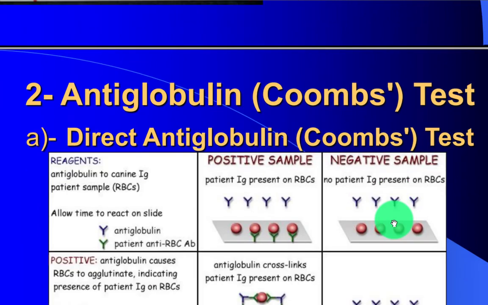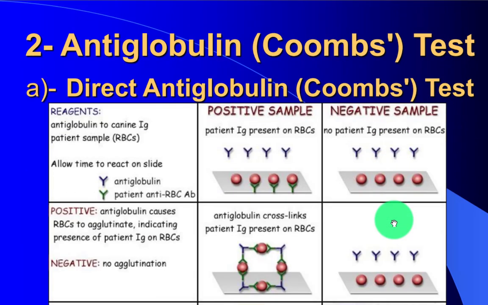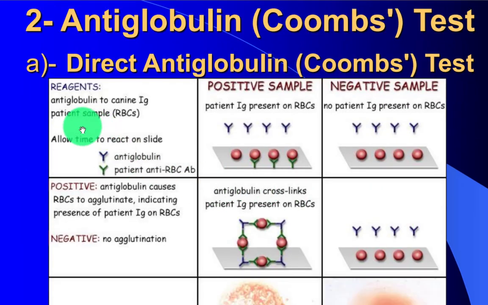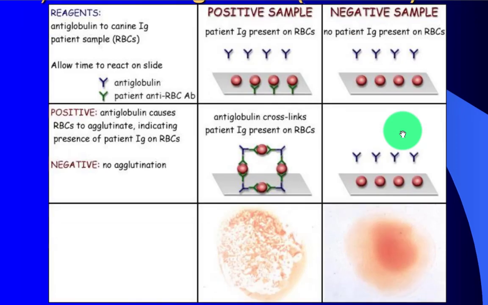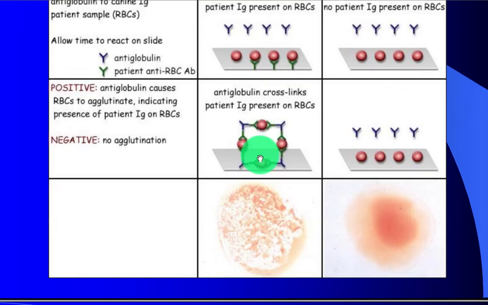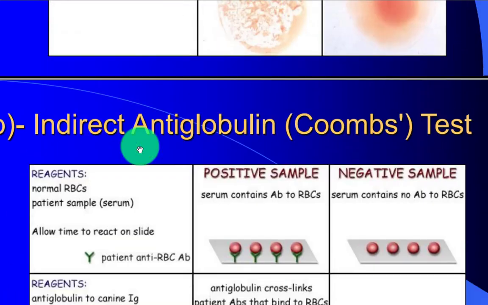Anti-globulin Coombs test. Direct anti-globulin Coombs test. The reagent is anti-globulin to canine antigen, with the patient sample. Positive sample: patient antigen present on RBCs. Negative: no patient Ig present. Here is the agglutination: positive anti-globulin causes RBCs to agglutinate, indicating presence of patient Ig on RBCs.